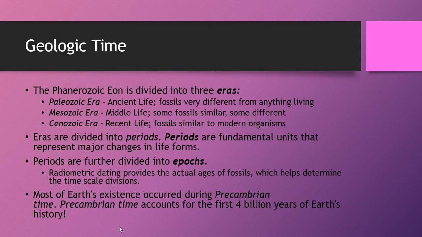Most of Earth's existence occurred before the Phanerozoic eon, in a time called Precambrian time. Precambrian time accounts for pretty much the first 4 billion years of Earth's history.